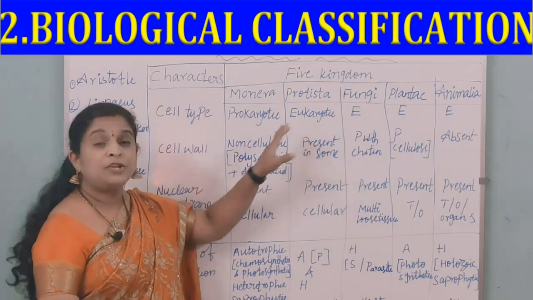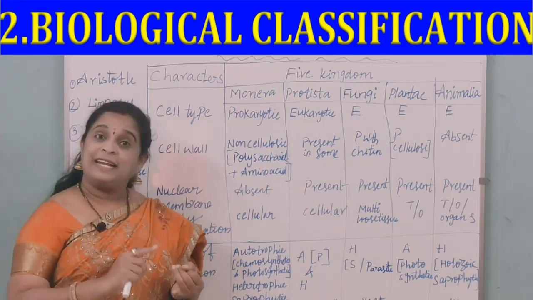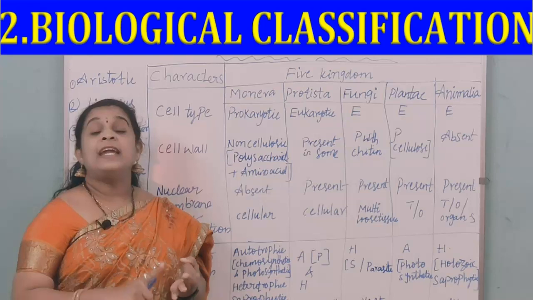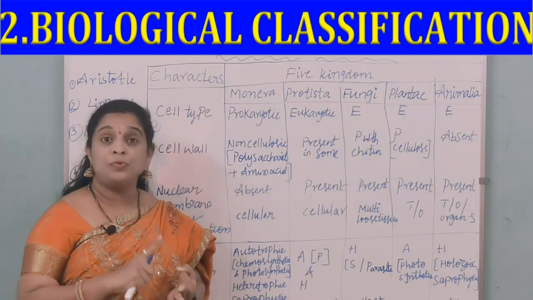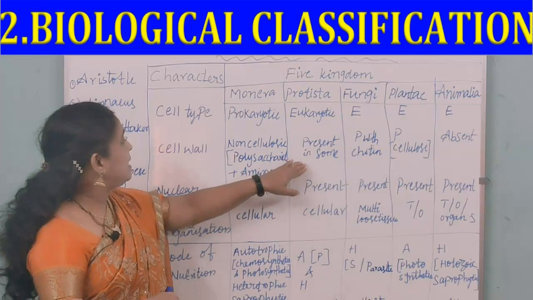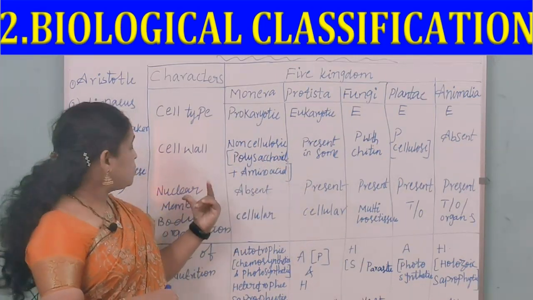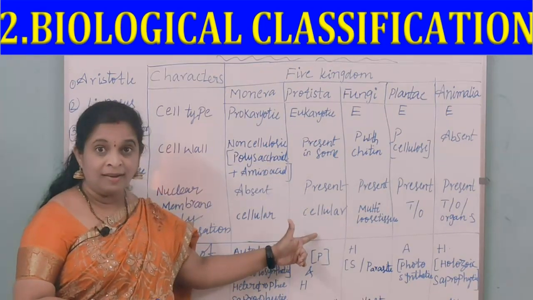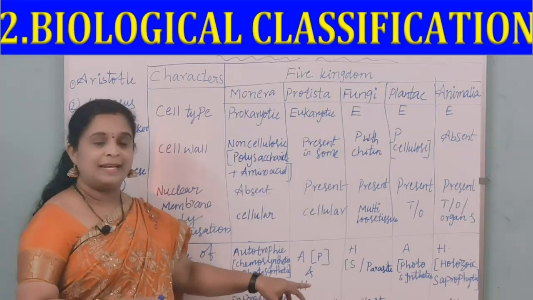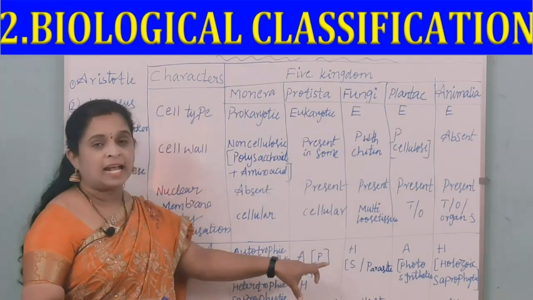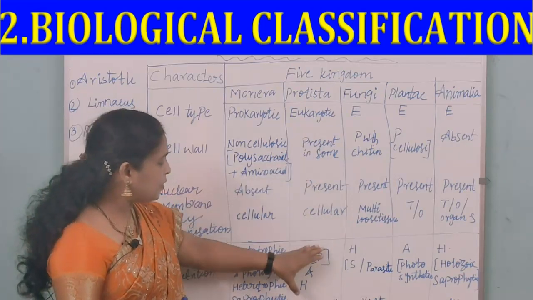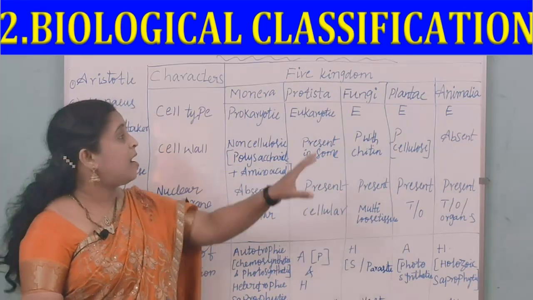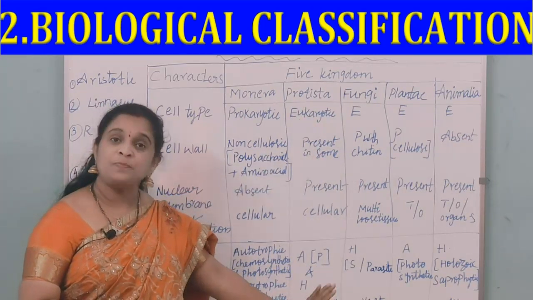Now Protista, it is eukaryotic. Eukaryotic means what? It is consisting of a nucleus. It also consists of a membrane bound nucleus. It is consisting of chromosomes, and they are the true chromosomes. And also you can see that the cell wall is present, and also the nuclear membrane is present, and you can see the body organization, it is cellular. And also you can see the mode of nutrition is autotrophic, photosynthetic as well as heterotrophic. All unicellular organisms which are having a membrane bound nucleus are included in this category called Protista.